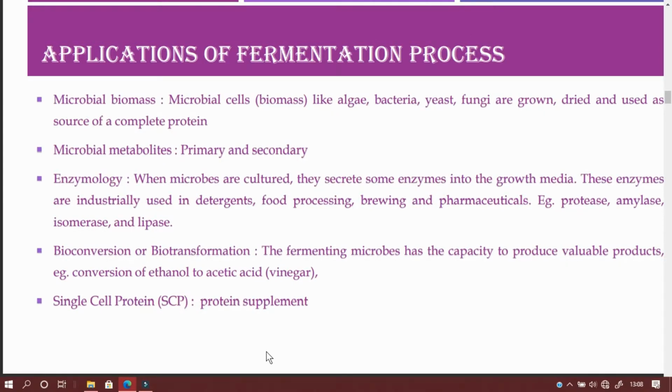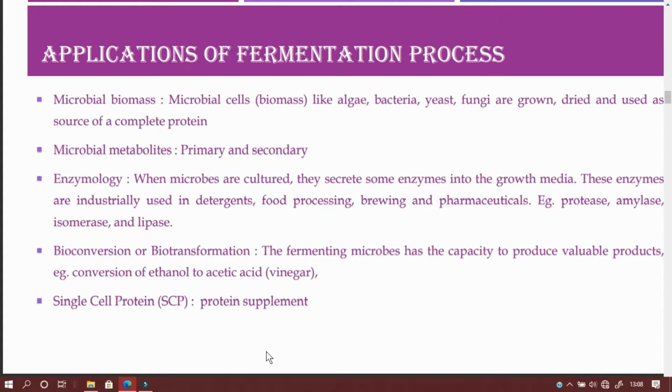Then microbial enzymes. When the microbes are cultured, they secrete certain enzymes into the growth media, and these enzymes are used industrially in making detergents, food processing, brewing, as well as pharmaceuticals. Examples of this are protease, amylase, isomerase, and lipase. All these enzymes are very significant, they are very important.